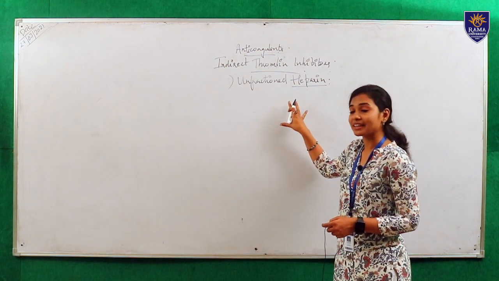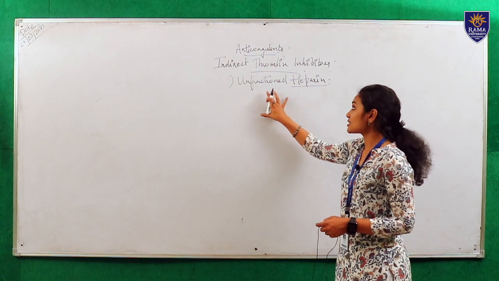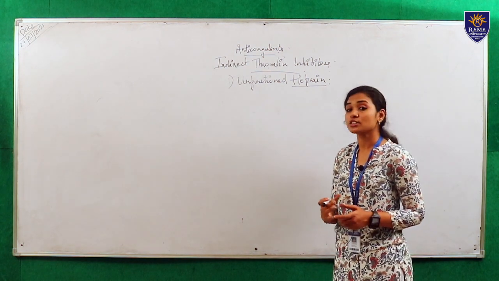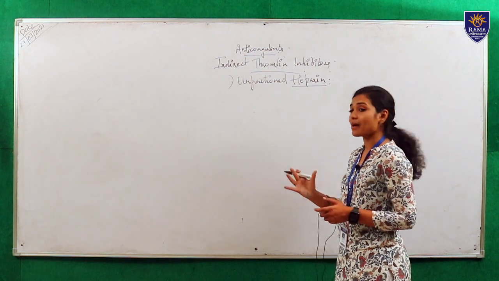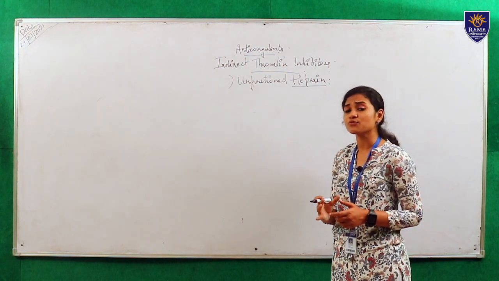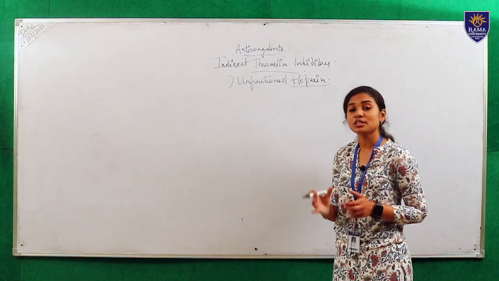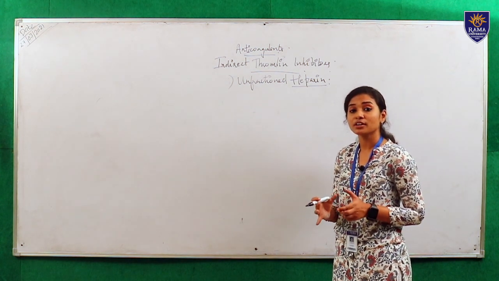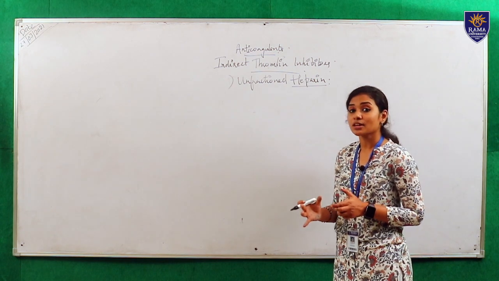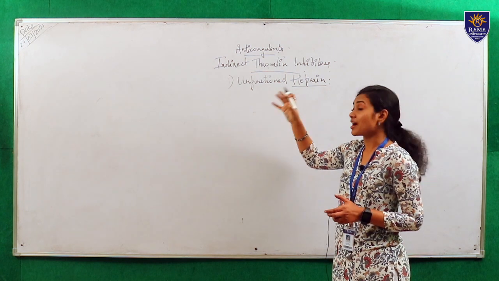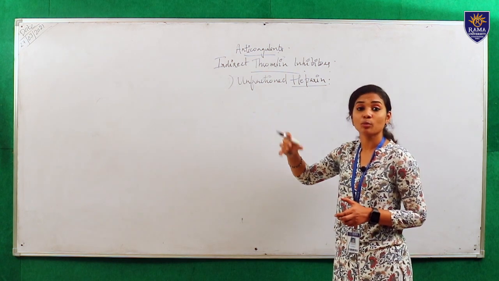These are the major indications for heparin. The best source for heparin is the intestinal mucosa, which is rich in mast cells. So it is derived from the mast cells in the human body.